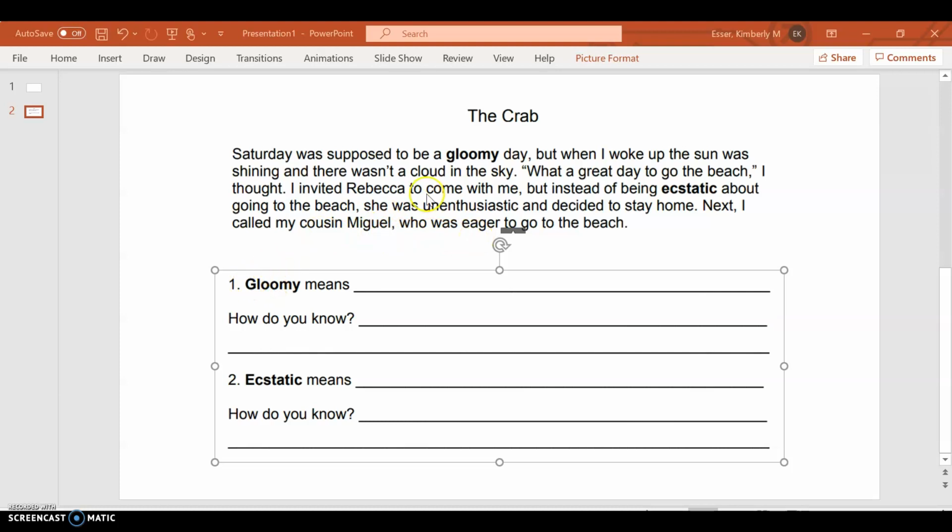So the first thing I'm going to do is highlight the word gloomy. If you're in class, you might want to go ahead and highlight this. I'm trying to figure out, what does the word gloomy mean? So I'm going to reread this sentence. Saturday was supposed to be gloomy, but when I woke up, the sun was shining.